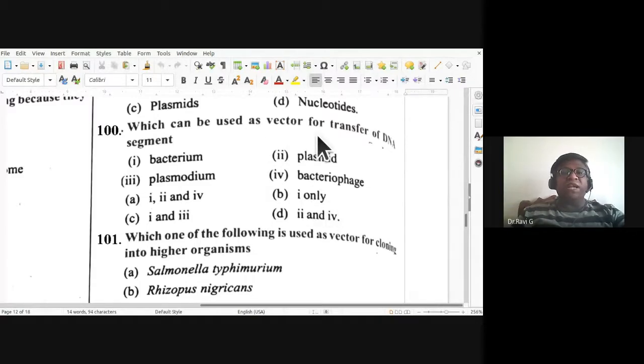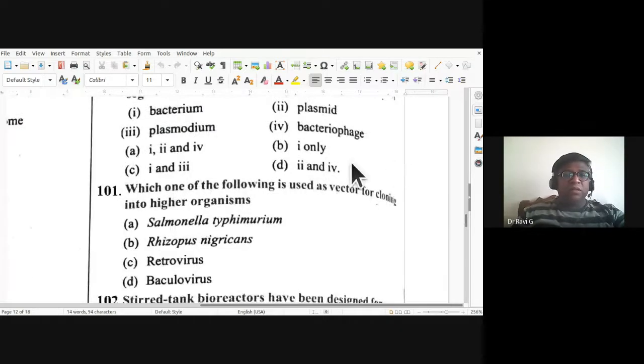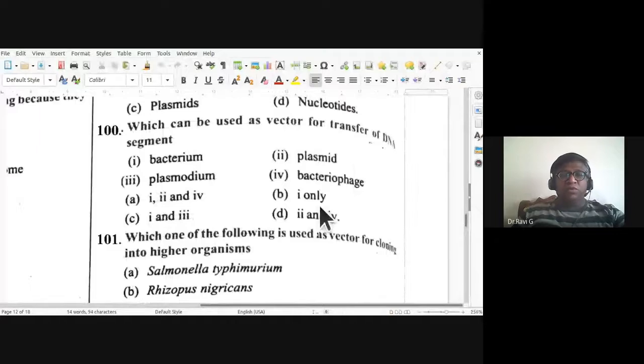Which can be used as a vector for transfer of DNA segment. Okay. So here we have various possibilities. B option I think should be changed. It should be two only, not one only. So two only it should have been. So there is a typographical error here. It should have been two only.